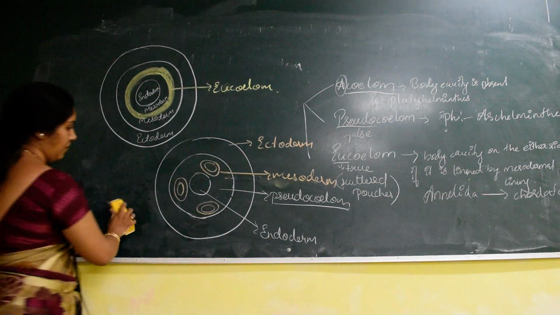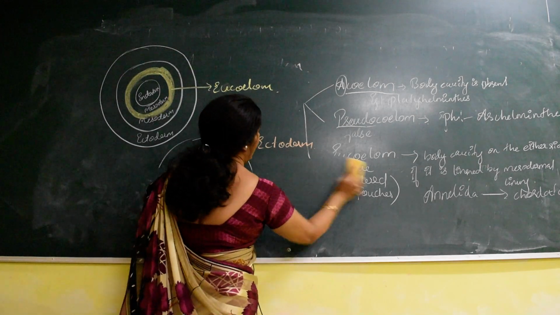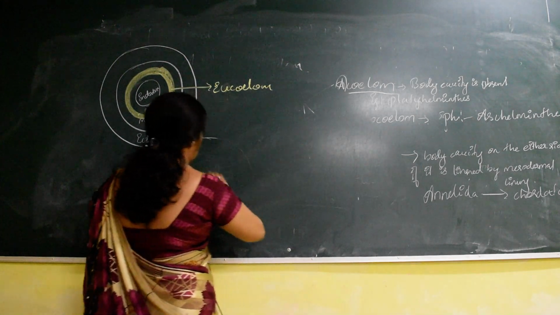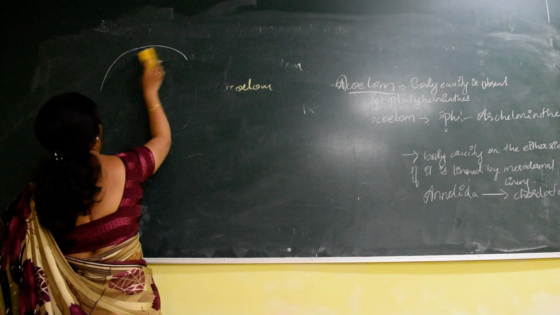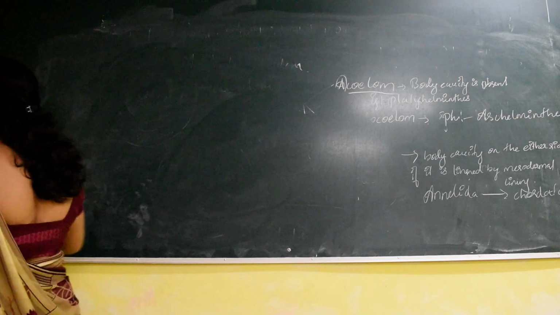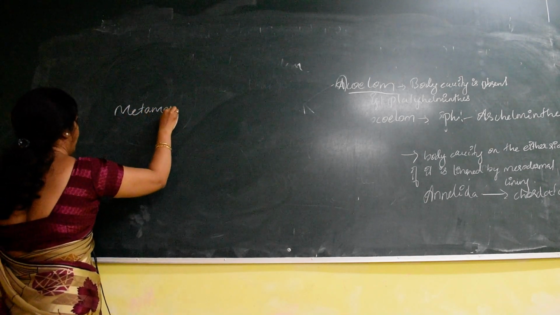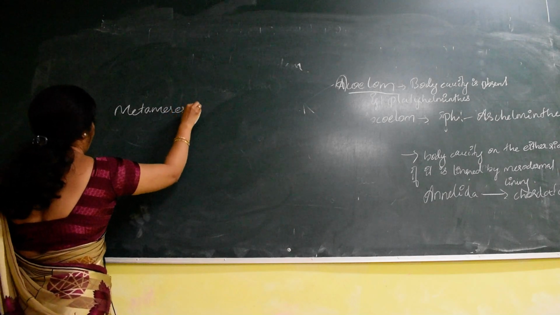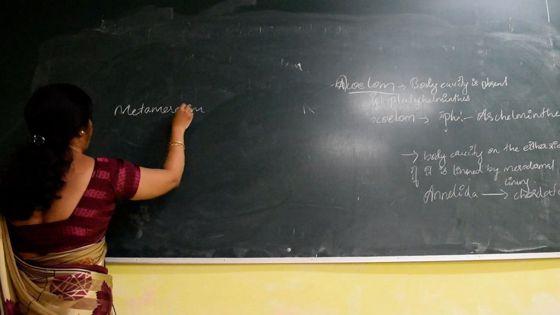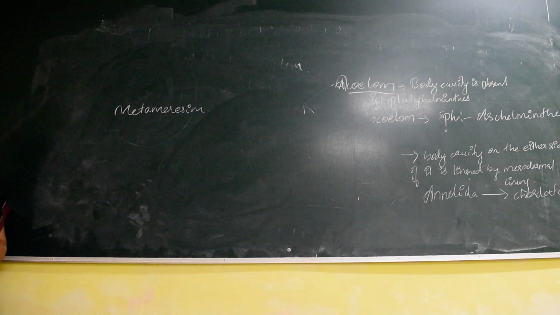Next, another important point is metamerism or segmentation. What is this word? Metamerism. So what does metamerism mean?